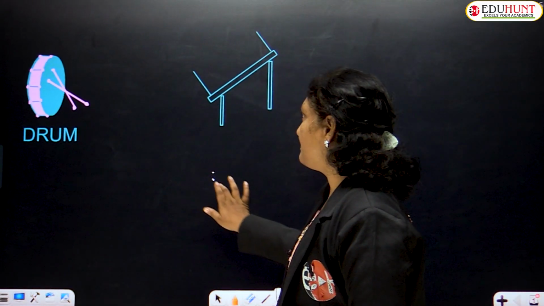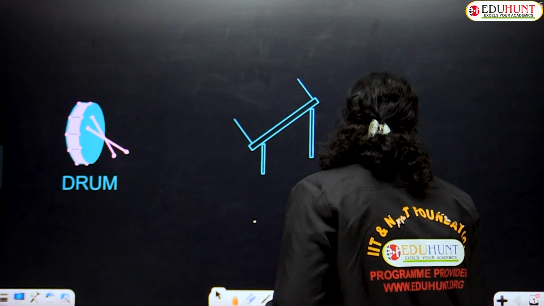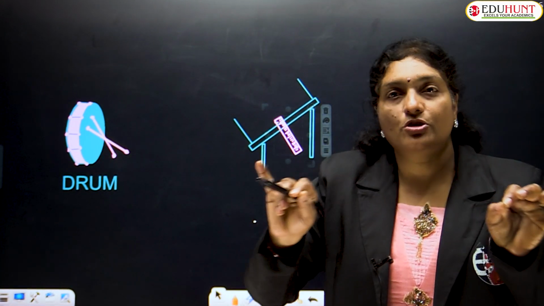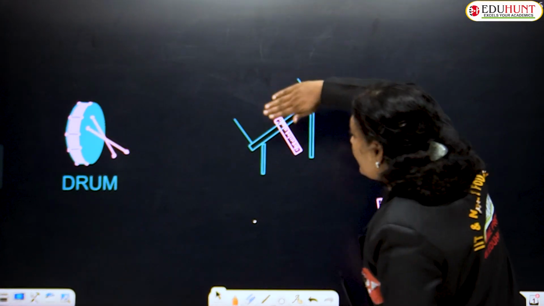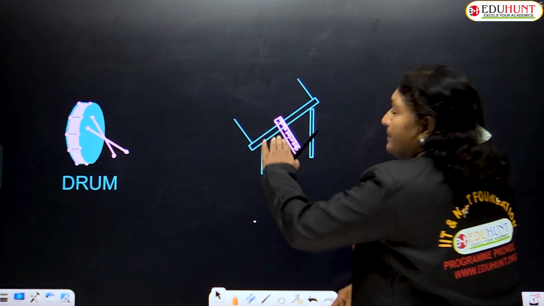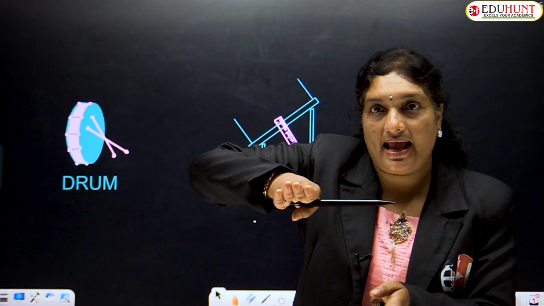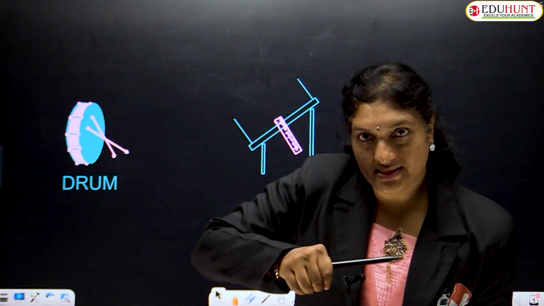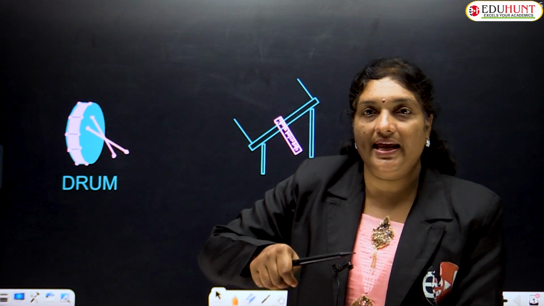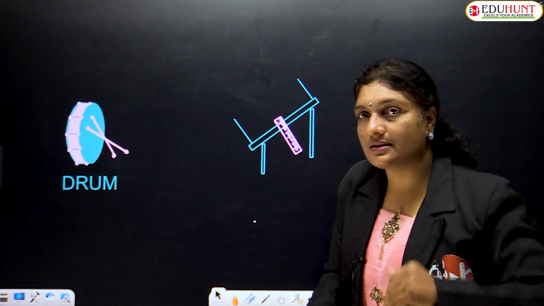As a second example, let us consider a table. On the table, let us keep a long metal scale. A long metal scale is kept at the edge of a table. Holding one end of the metal scale with one hand, pressed down, we press down the free end and release it, so that the free end of the scale moves up and down and up and down, and the scale starts vibrating.